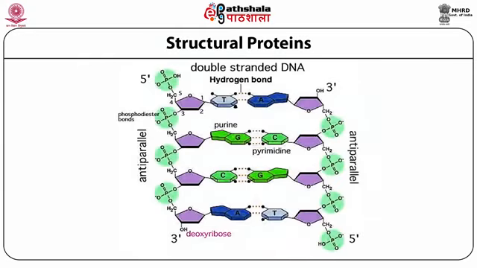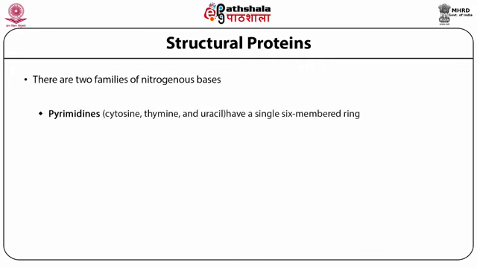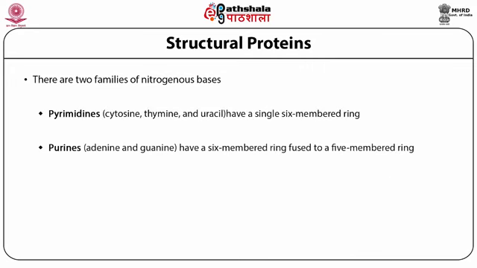Double strand DNA can be arranged in two ways based on hydrogen bonding. Either it may be parallel or it may be antiparallel; both ways are possible. Again the phosphate units link together with other units to make the polymer chain. There are two families of nitrogen bases, pyrimidines and purines, which we have already discussed.